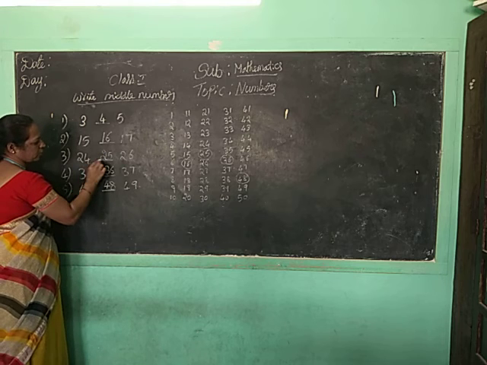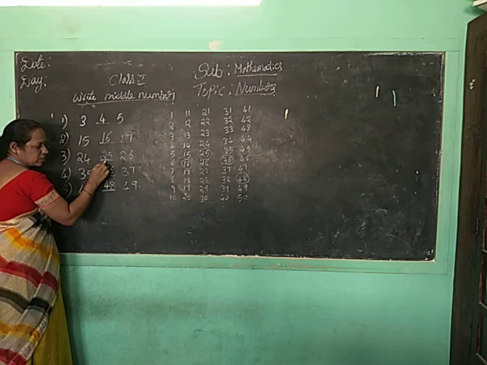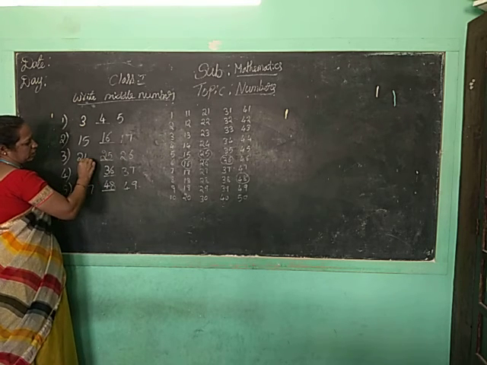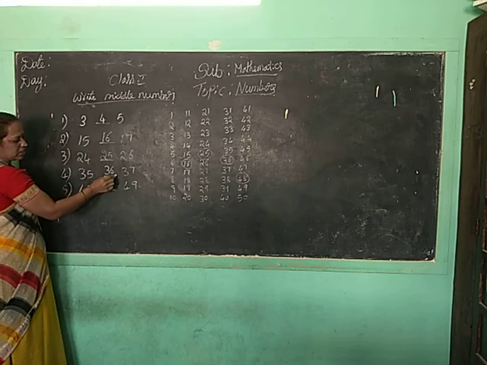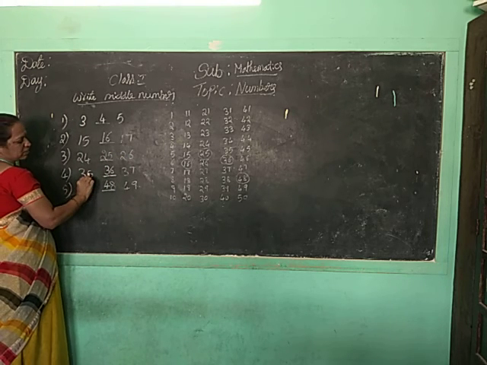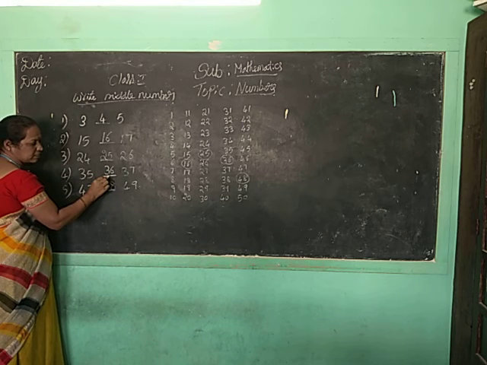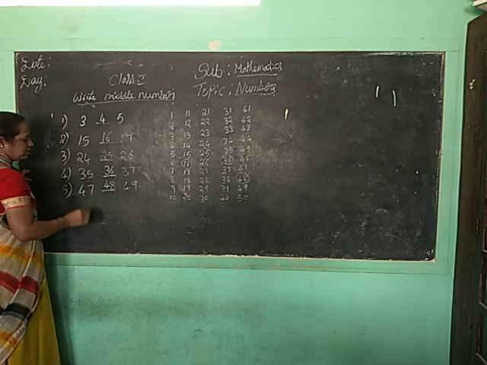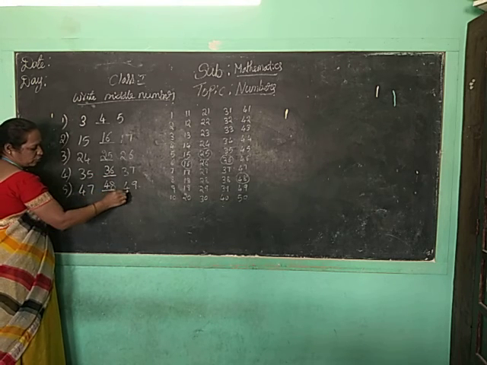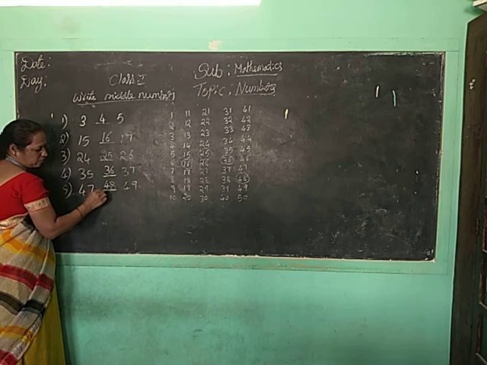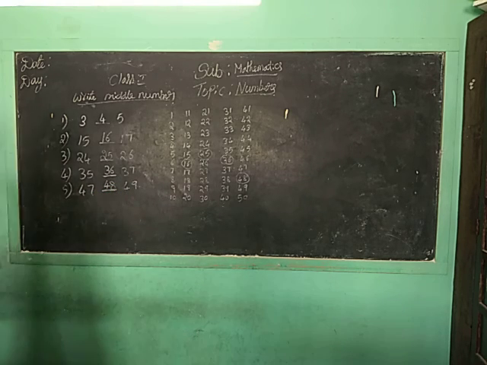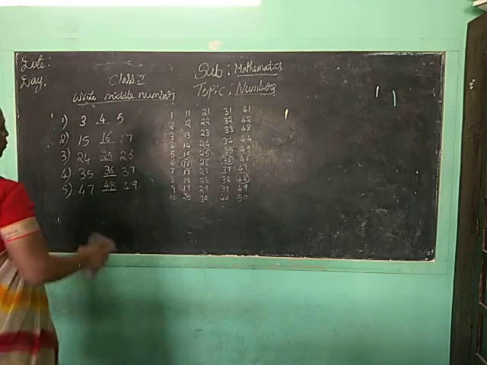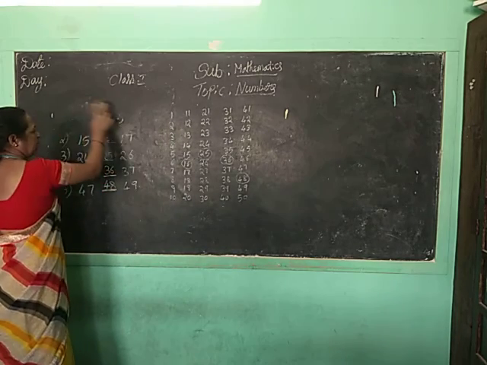24 dash 26. 24 after is what? 25. So 24, 25, 26. 35 after is what? 36. Because 35 and 37, middle number is 36. 47 dash 49. 47 after is what? 48. Okay, children. So you know how to write the before number, after number and the middle number.